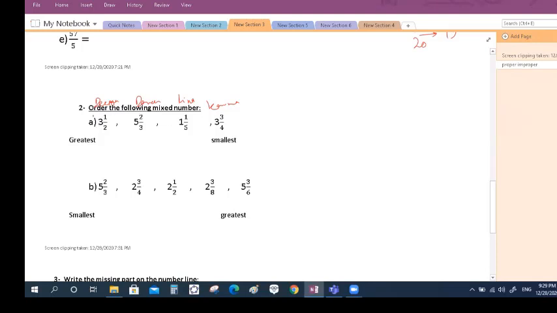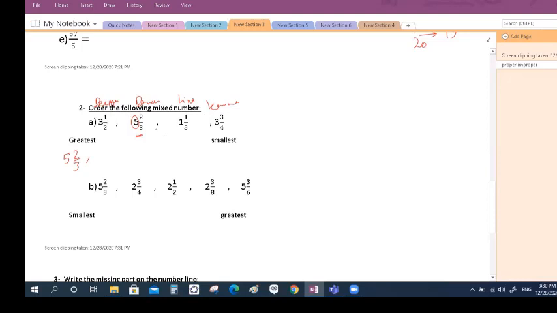So first I will look at the whole number of chocolates. I will not look at the fraction or the decimal. When you compare, you look at the whole first. I will see that Dareen eats more whole chocolates, so this is the greatest number. The greatest number will be 5 and 2/3. Then the fraction doesn't matter to me, because the whole number is bigger. Here 5, but here 3 and here 3.